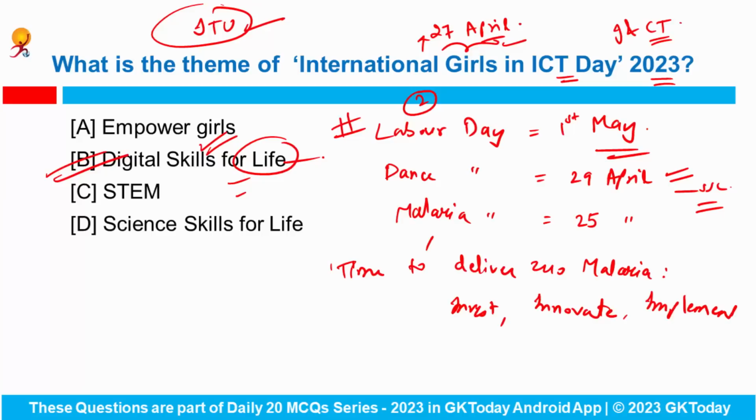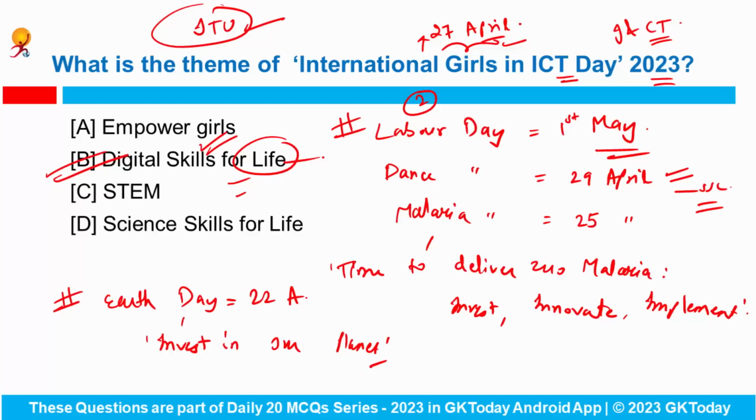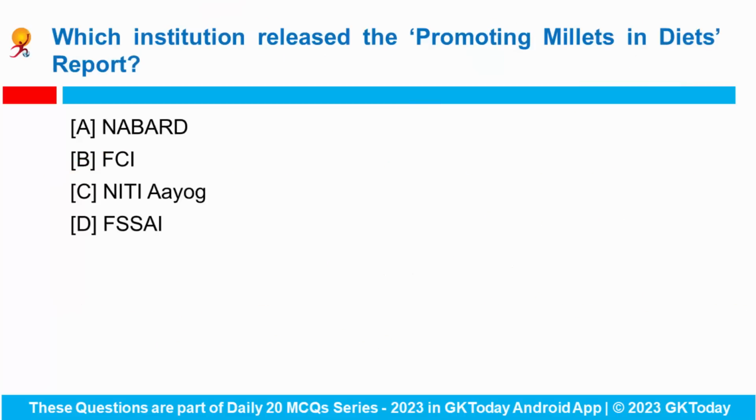Okay. And one last day is Earth Day. Earth Day is observed every year on 22nd of April. And this year the theme is Invest in our planet. Okay. So these are the few important days and themes that we have to remember. Next question is, which institution released the Promoting Millets in Diets report?